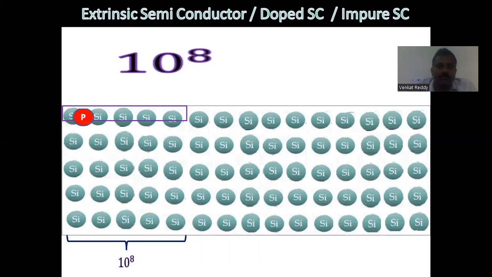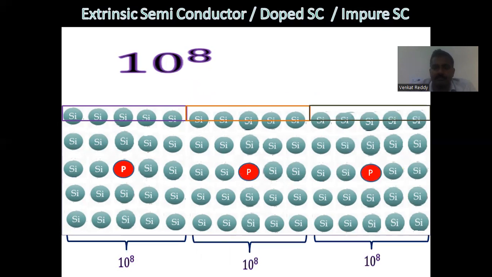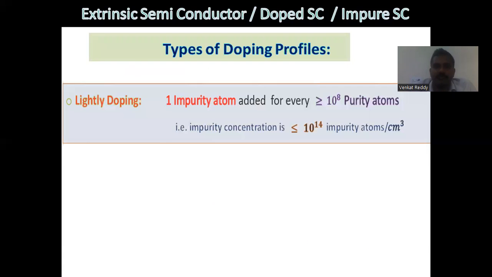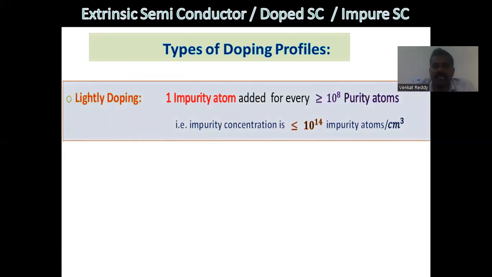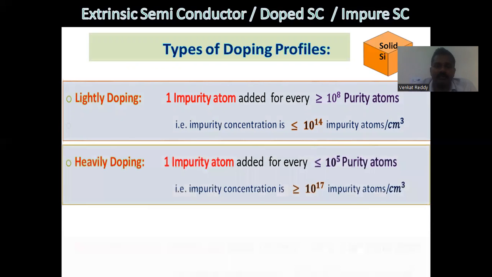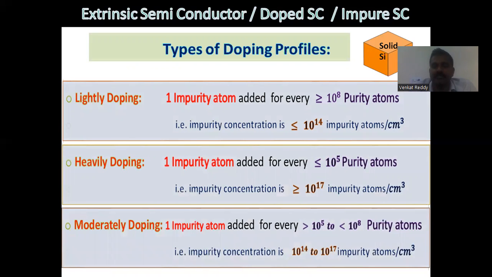Yes, you can see now, for every 10 to the power of 8 pure silicon atoms, one impurity is added here. And the types of doping profiles: lightly doped. Lightly doped means for every 10 to the power of 8 pure atoms, one impurity is added. Heavily doped means for every less than 10 to the power of 5 pure atoms, one impurity atom is added.